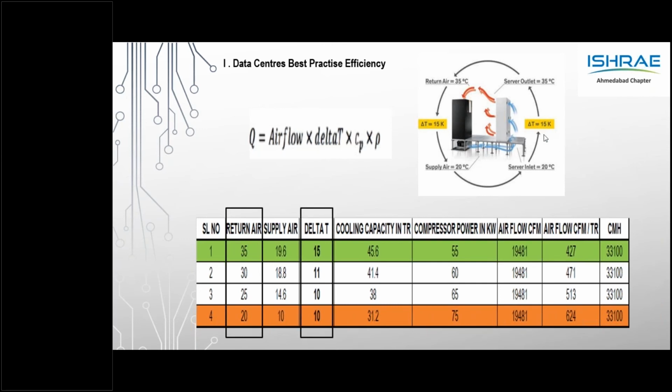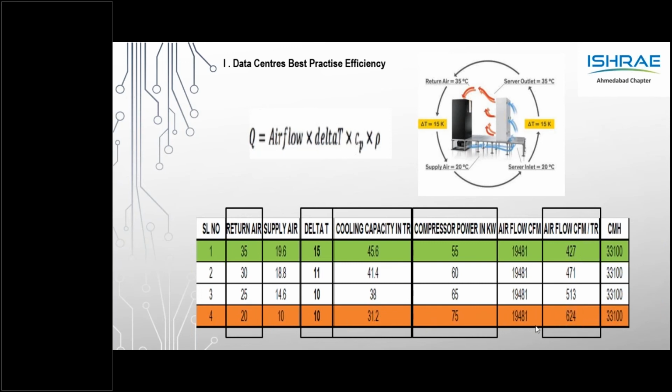So as I said in the previous slide, the return air is very important. Here is a quick comparison of a direct expansion unit with increase in the return air. It is very evident that the cooling capacity would increase and the power consumption of the compressor and the components would decrease. Similar is also observed in chilled water PAHU units.